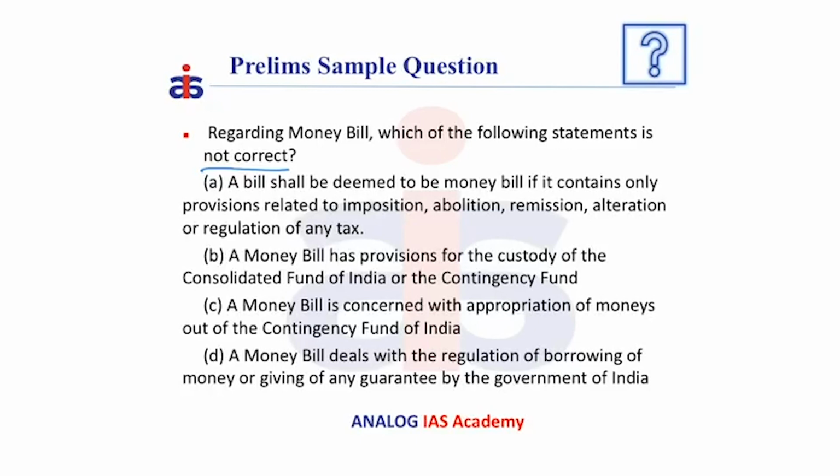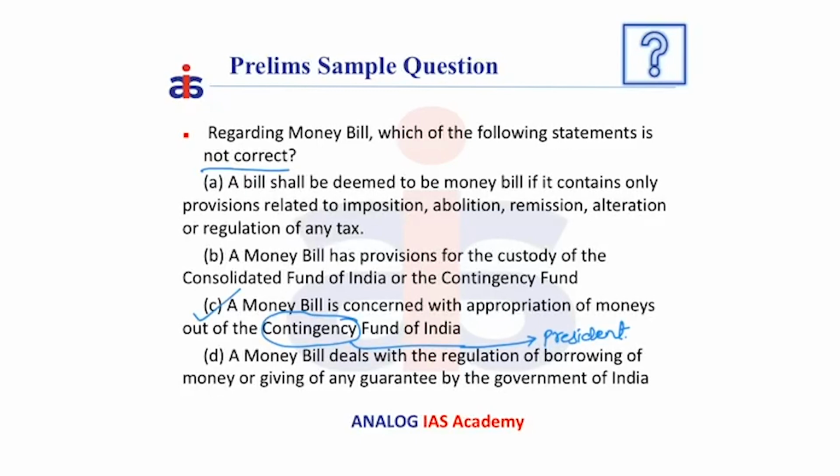B: A money bill has provisions for the custody of the Consolidated Fund of India or the Contingency Fund. C: A money bill is concerned with appropriation of monies out of the Contingency Fund of India. D: A money bill deals with the regulation of borrowings of money or giving of any guarantee by the Government of India. The correct answer is C.